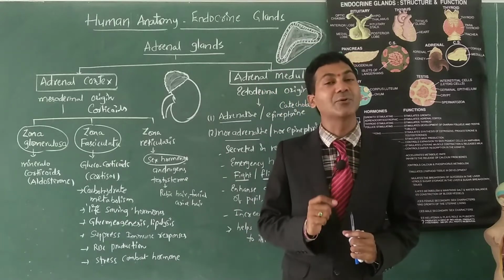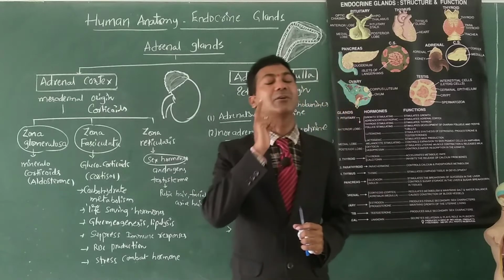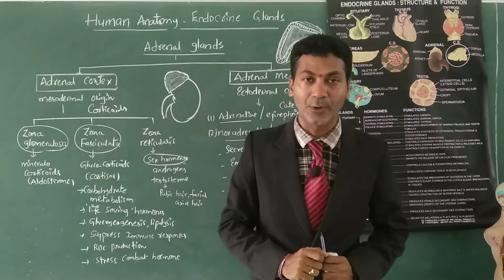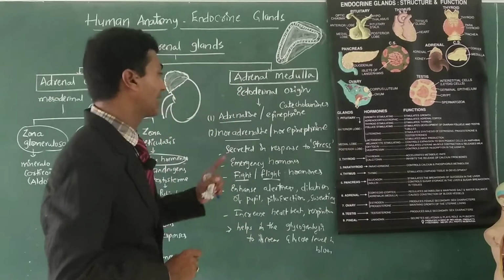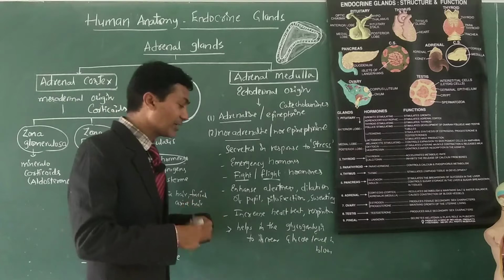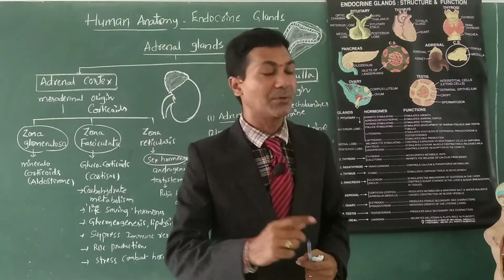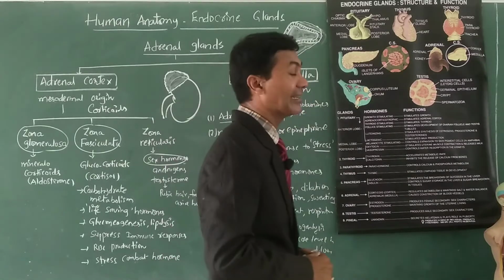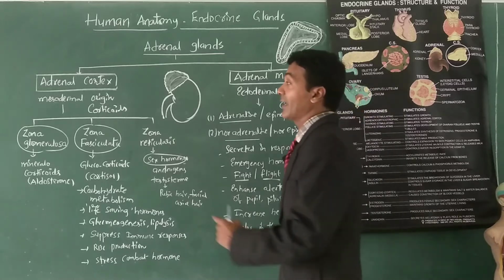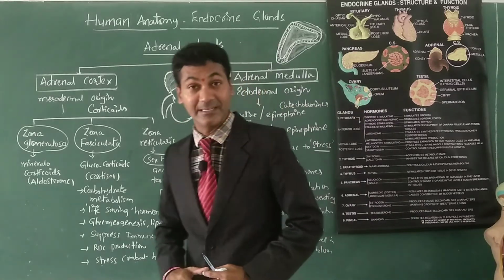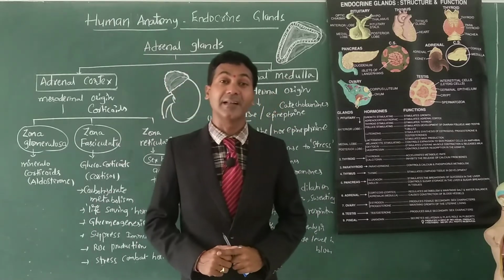My dear students, glycogenolysis is a process in which glucose is formed by breakdown of glycogen, the reserve food in our body. This process is performed by catecholamines. When glycogenolysis takes place, the glucose level in the blood increases. This is by the catecholamines secreted by the adrenal medulla. So corticoids are released from the adrenal cortex, and catecholamines from the adrenal medulla. This is regarding adrenal glands. Thank you.